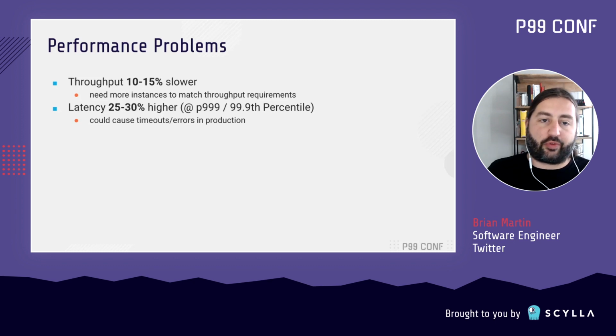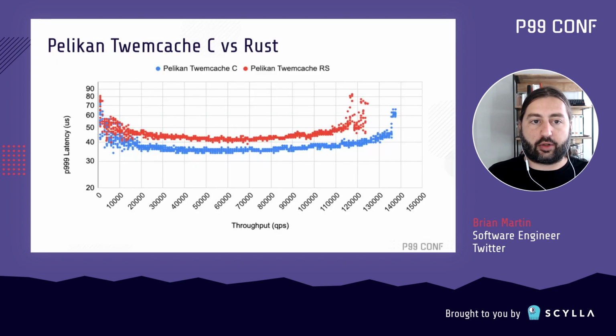To visualize the performance, here we're looking at the latency curve of both the C implementation in blue as the baseline and the Rust implementation in red. We have the P99 latency in microseconds on the vertical axis and the rate-limited throughput on the horizontal axis expressed in QPS. And what we can see here is that throughout the entire range of tested throughputs, the Rust version is coming in with a higher latency. Additionally, we can see that the Rust implementation does not reach the same throughput that the C implementation does. So it's falling short in terms of throughput and is higher in terms of latency.